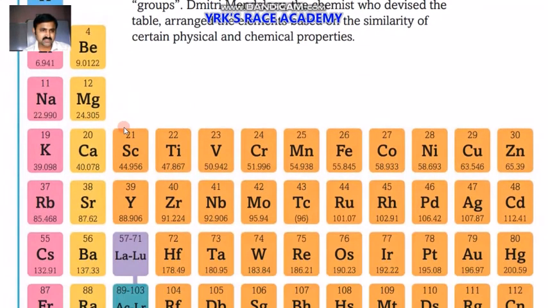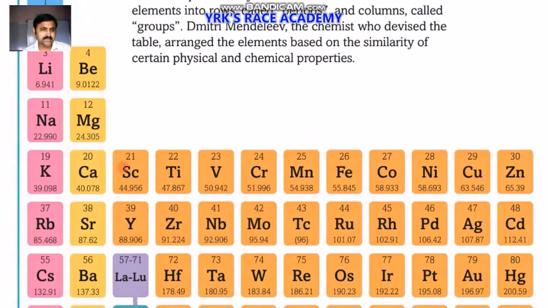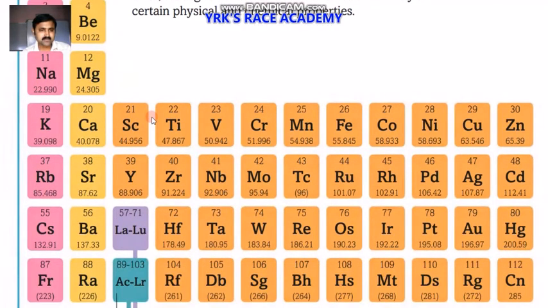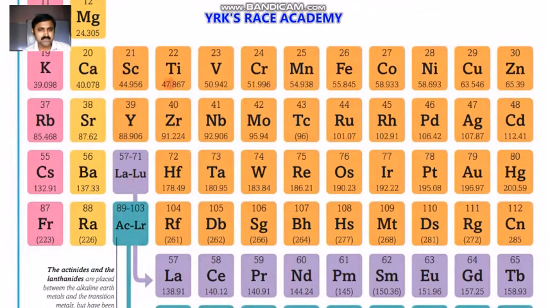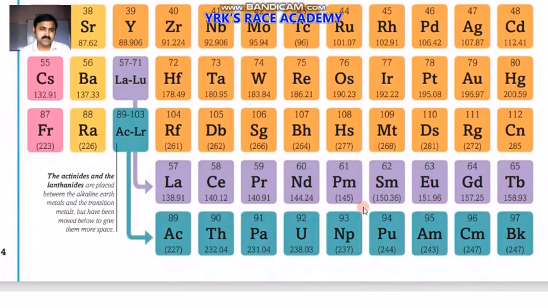You can observe here: hydrogen, lithium, sodium, potassium, rubidium, cesium, beryllium, calcium, strontium, barium, radium, scandium, yttrium, lanthanum, lutetium, actinium, titanium, zirconium, hafnium, rutherfordium, vanadium, niobium, tantalum, dubnium, chromium, molybdenum, tungsten, seaborgium, manganese, technetium, rhenium, bohrium, iron, ruthenium, osmium, hassium, cobalt, rhodium, iridium, meitnerium, nickel, palladium, platinum, darmstadtium, copper, silver, gold, zinc, cadmium, mercury, copernicium.